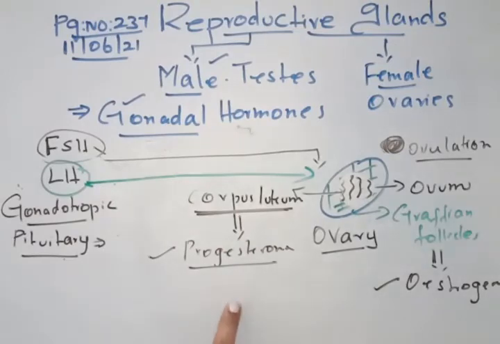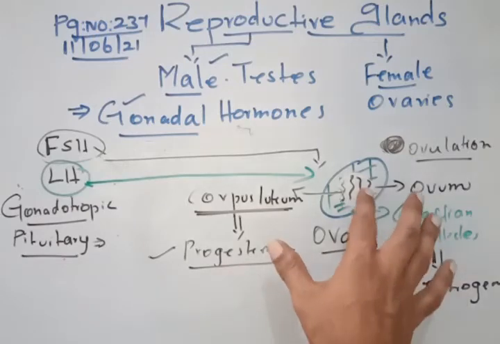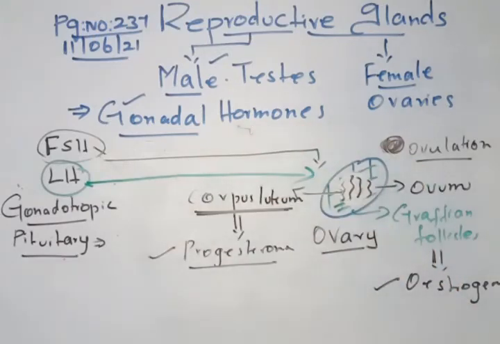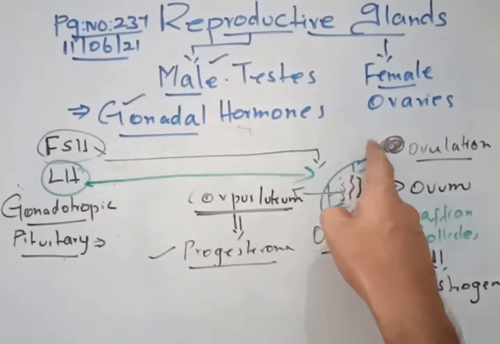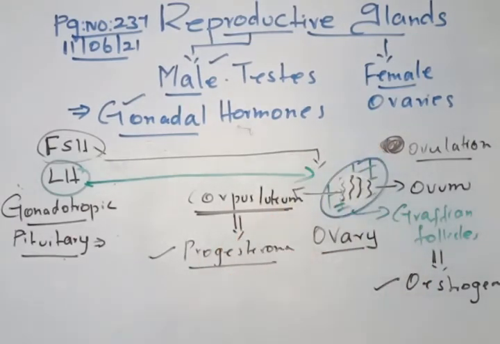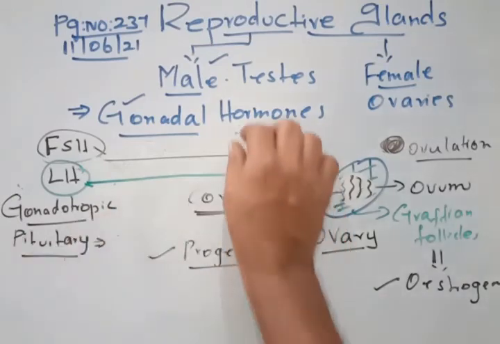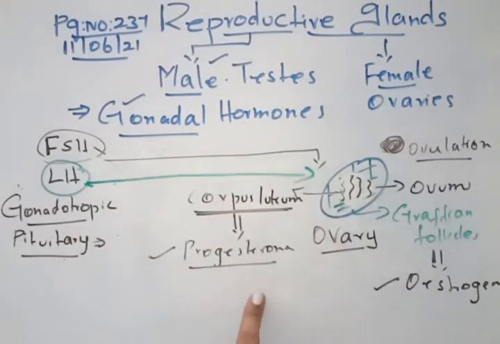So this is another gonadal hormone, progesterone. This progesterone hormone will not allow another ovum to come out. This hormone is called the pregnancy hormone, because it helps in the pregnancy. When we talk about the menstrual cycle, we will understand why. It maintains pregnancy and it is essential for formation of the placenta. At the same time, it will make the ovum come to the uterus of the female to get implanted. So this is the importance of the progesterone hormone.